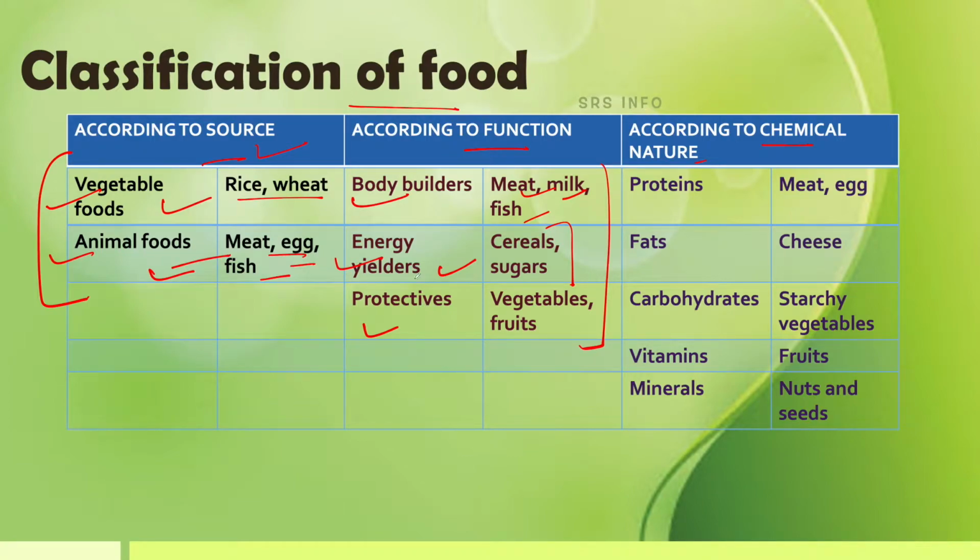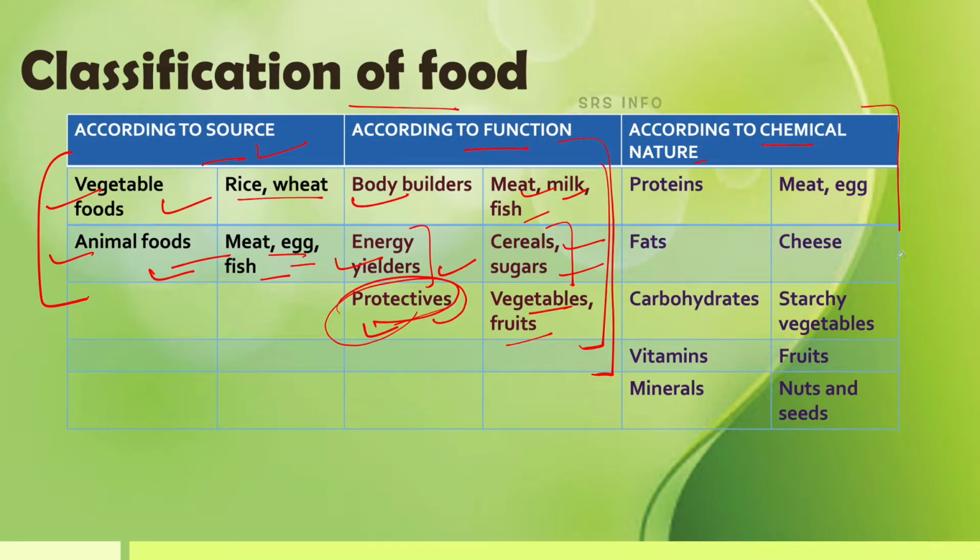Clear? So these types of food are called energy yielders. Examples: cereals, sugars, etc. Then protectives. Protectives help to resist the diseases. So these types of food are classified as protectives, like vegetables, fruits, etc. Vegetables, fruits, etc. contain vitamins. Okay, and these vitamins are very essential for the protection of our body from diseases. So that is called protectives. So according to the function, the food is classified into bodybuilders, energy yielders, and protectives.